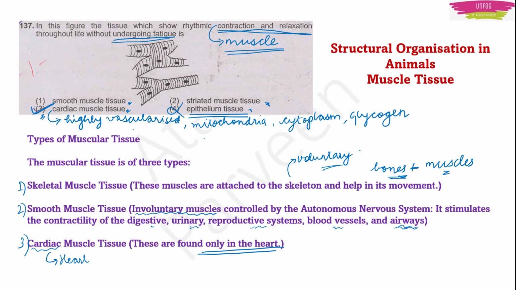Our heart pumps blood to the top of our head, against gravity, and to the tip of our toes, since we human beings are tall, not very small organisms. For pumping blood to so many far away points, the heart requires muscles, and those muscles are known as cardiac muscles. So these cardiac muscles are only found in the heart.